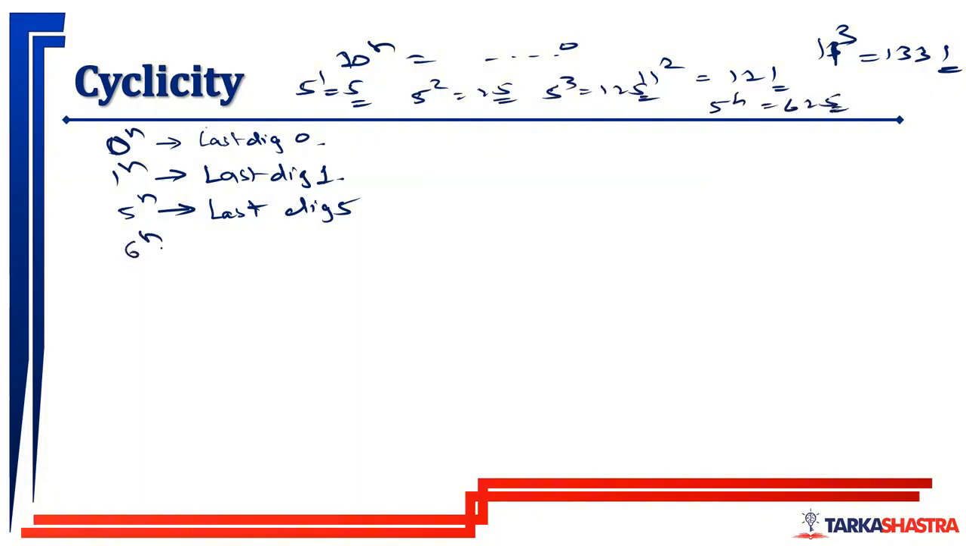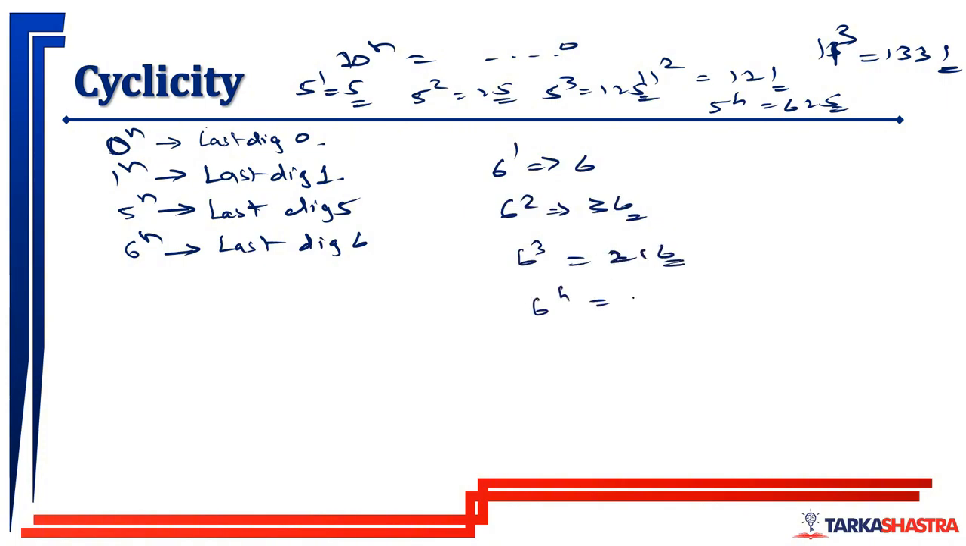Okay. For any number ending with 6 and any power, last digit will be 6 only. For example, 6 raised to 1, last digit 6. 6 raised to 2 is 36, last digit 6. 6 raised to 3 is 216, last digit 6. 6 raised to 4 is 1296, whatever it is, the last digit will be 6 again, right. So remember this thing. If a number is ending with 0 or 1 or 5 or 6, then their last digits are 0, 1, 5 or 6 respectively.